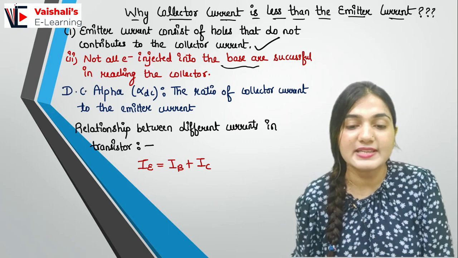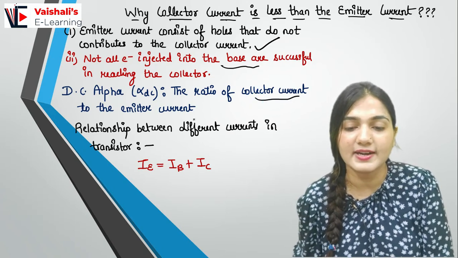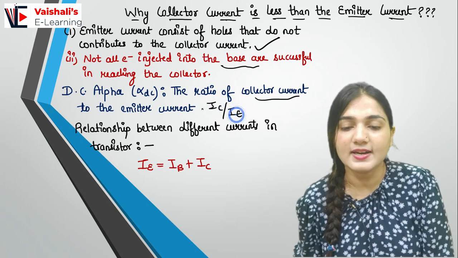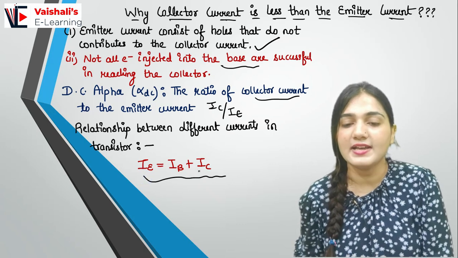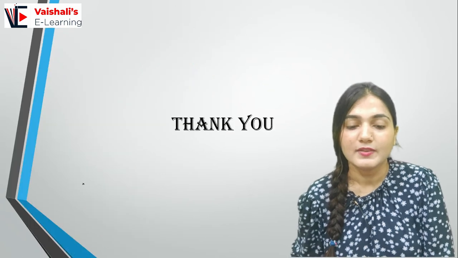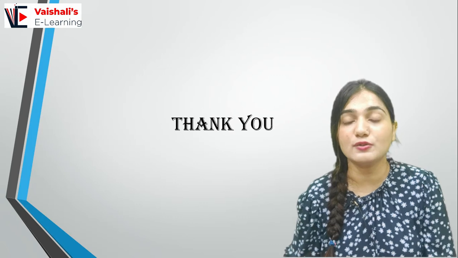So now coming to the DC alpha. What is the DC alpha? The ratio of collector current to the emitter current is the DC alpha. So IC upon IE is the DC alpha. The relationship between the different currents in the transistor is IE is equal to IB plus IC. The emitter current is equal to base current plus collector current. Right, so I hope you understood all of the things that I have discussed in this particular video.